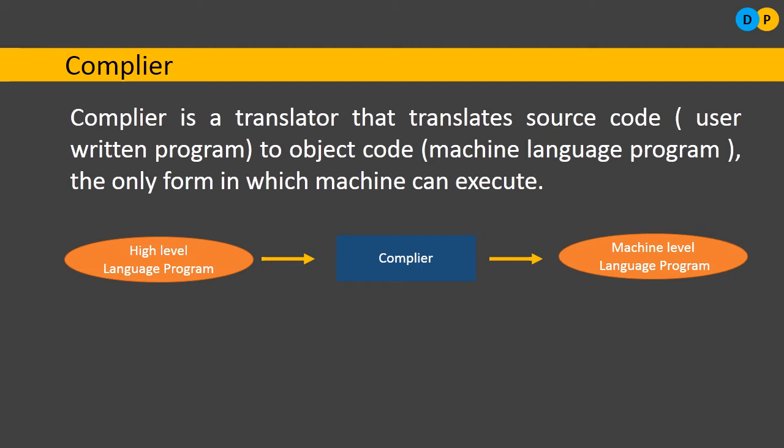And during compilation, that is during translation, the compiler will look out for errors. If there are any errors in the source code, then those errors will be notified to the user. The user can make certain changes, rectification. Then you can convert that high level or source program to an object code. Okay, so this is how the compiler performs its task. The noticeable thing here is the compiler translates high level language to machine level. Along with that, the compiler will consider the entire source code at once. Okay, that is another important thing to be noted here.